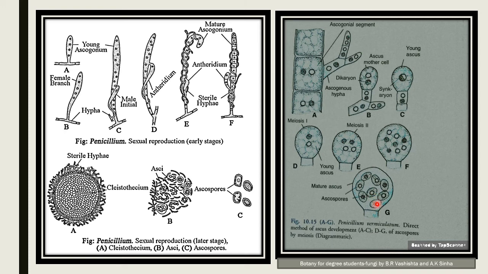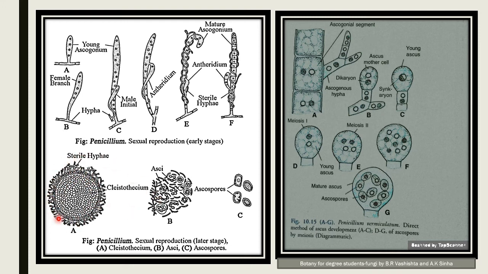Simultaneously with the development of the ascogonium and ascogenous hyphae, some sterile hyphae may develop around the ascogonium. These are the sterile hyphae which surround the ascogonium and ascogenous hyphae. They form a multi-layered protective covering called the peridium. The ascogonium and the ascogenous hyphae surrounded by the peridium form a fruiting body called the ascocarp.